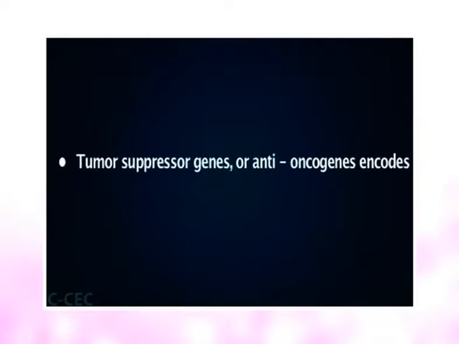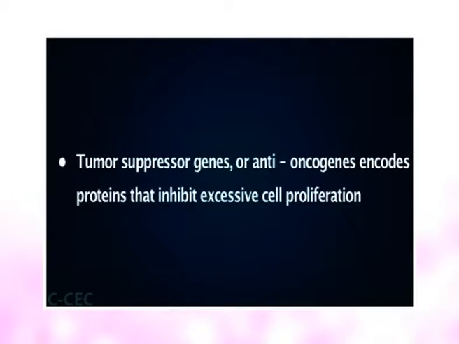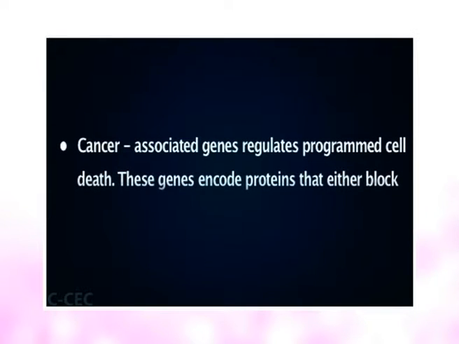A second category of cancer-associated genes, called tumor suppressor genes or anti-oncogenes, encodes proteins that inhibit excessive cell proliferation. A third category regulates programmed cell death. These genes encode proteins that either block or induce apoptosis.